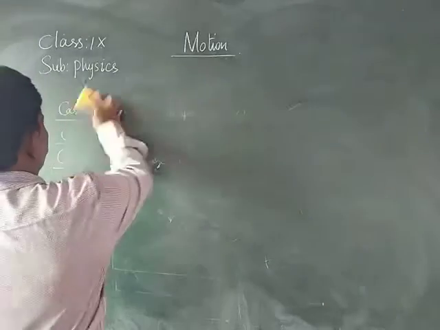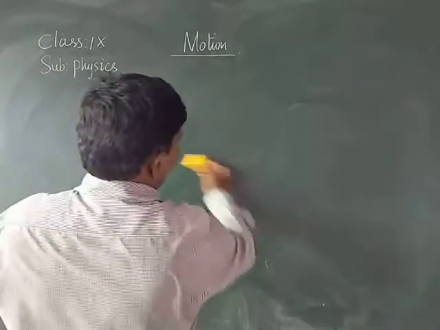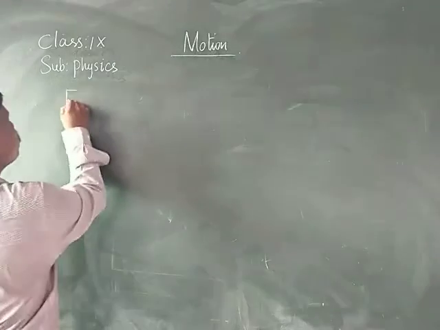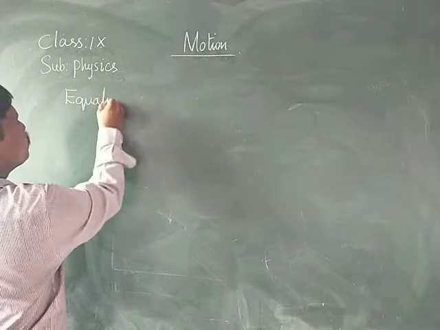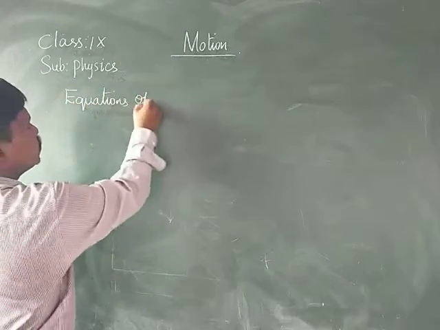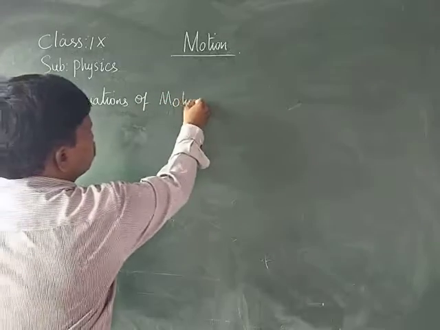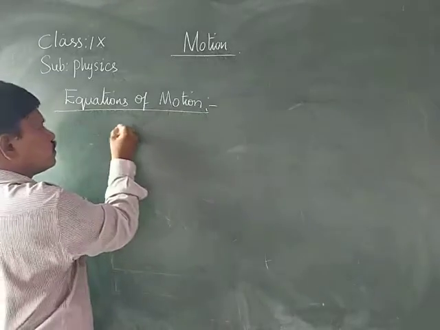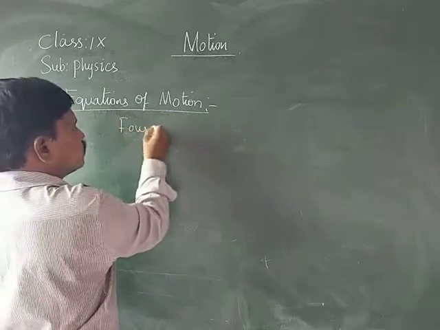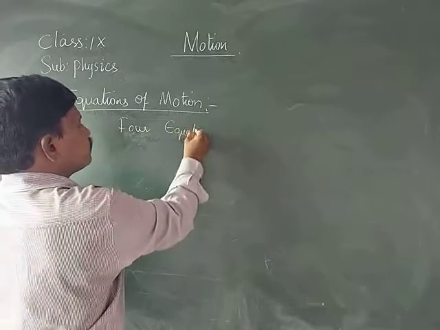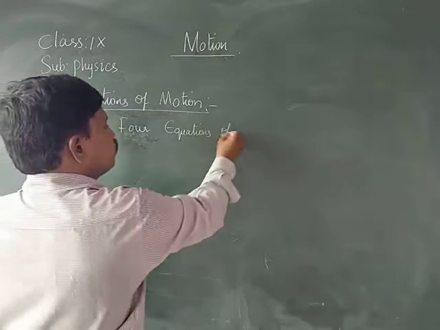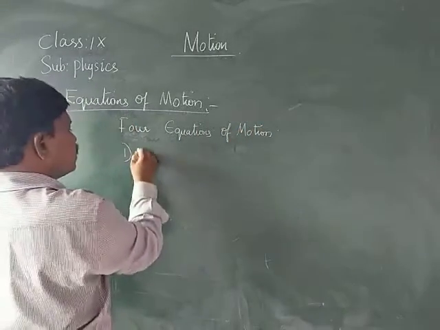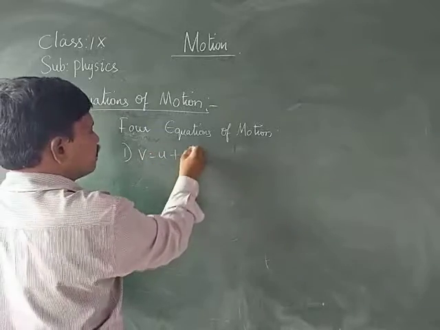Equations of motion. There are 4 equations of motion. The first one is V is equal to U plus AT.